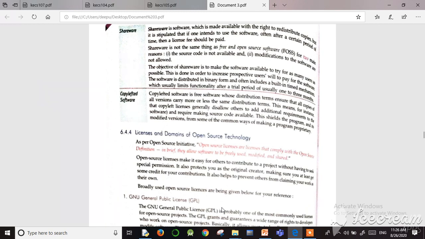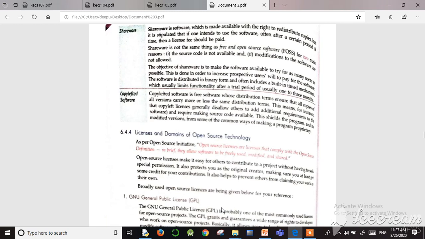This means that, for instance, a copyleft license generally disallows others to add additional requirements to the software and requires making source code available. So this acts as a shield for that program against modified versions and some of the common ways of making the program proprietary. So copylefted software means such a type of software.